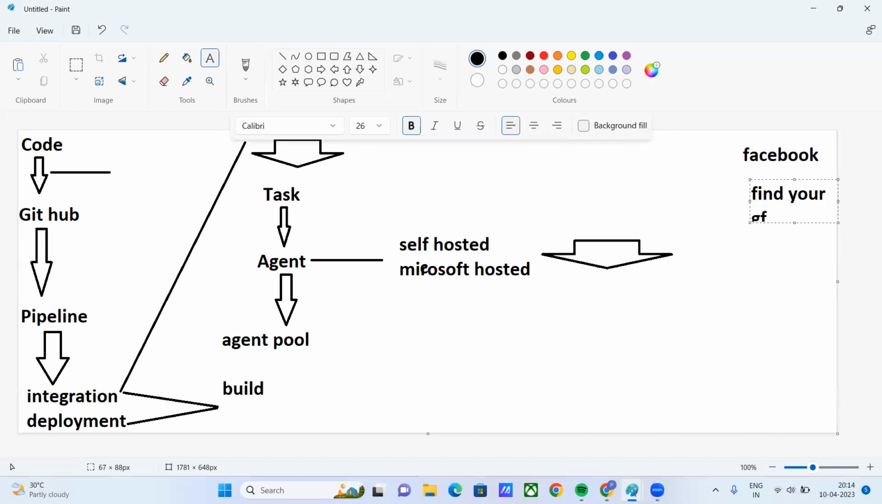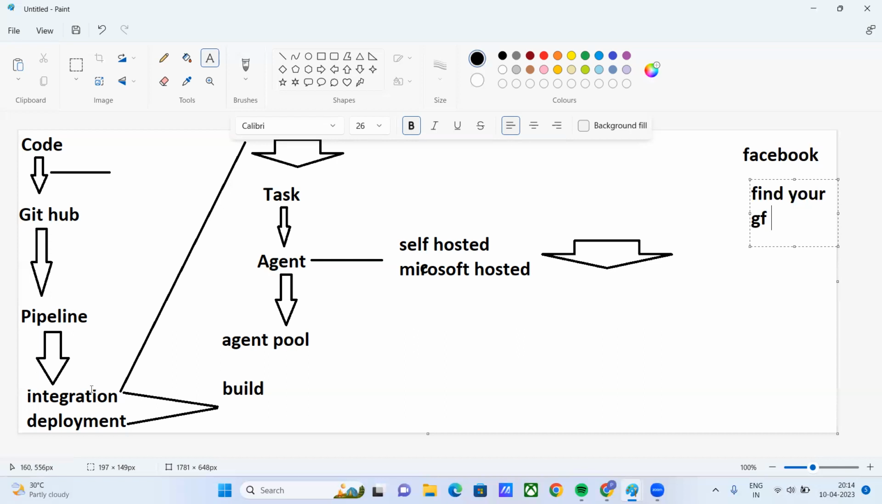Okay, something like, find your girlfriend. Something he wants to add as a feature in his homepage. So the developer will write this code and push it to GitHub. We'll make one CI/CD pipeline, continuous integration, and we'll make one artifact.